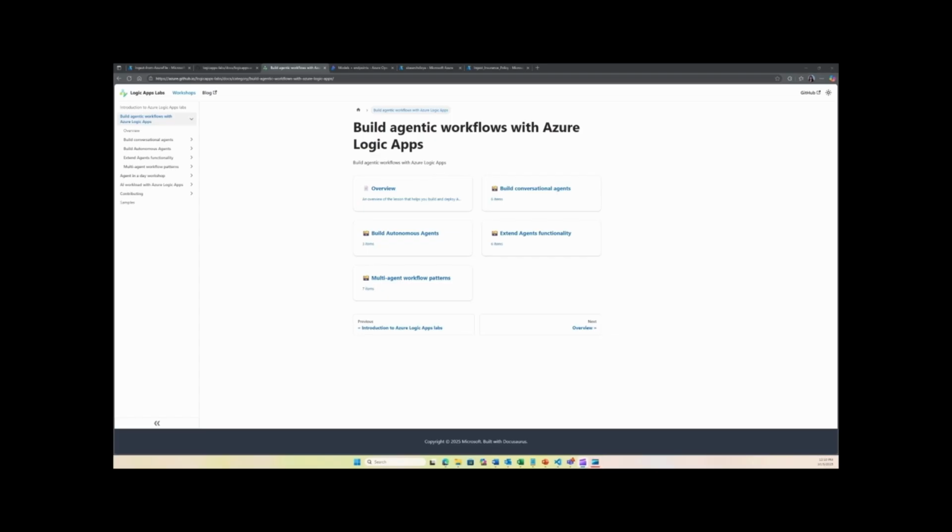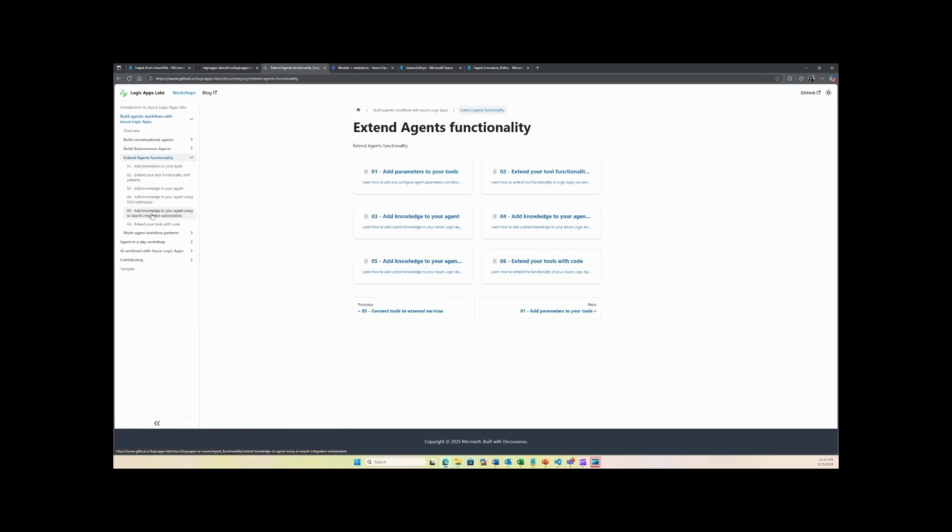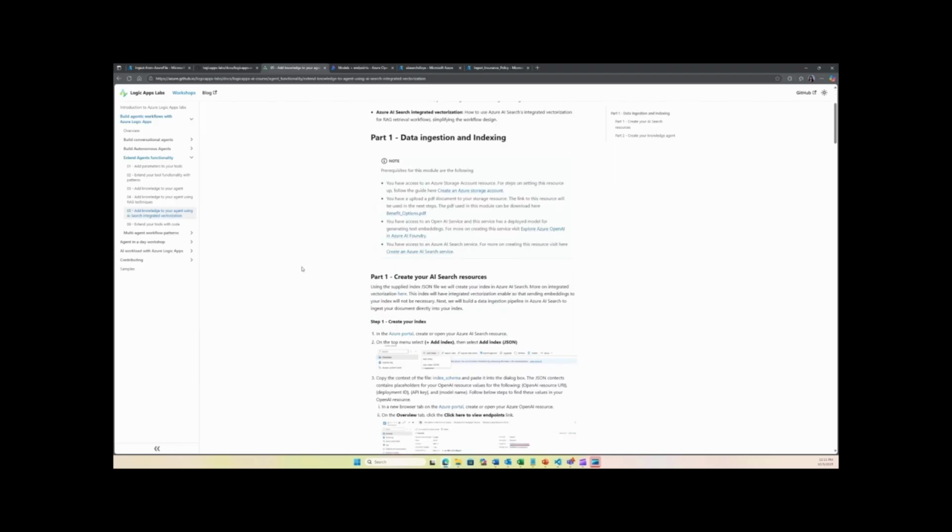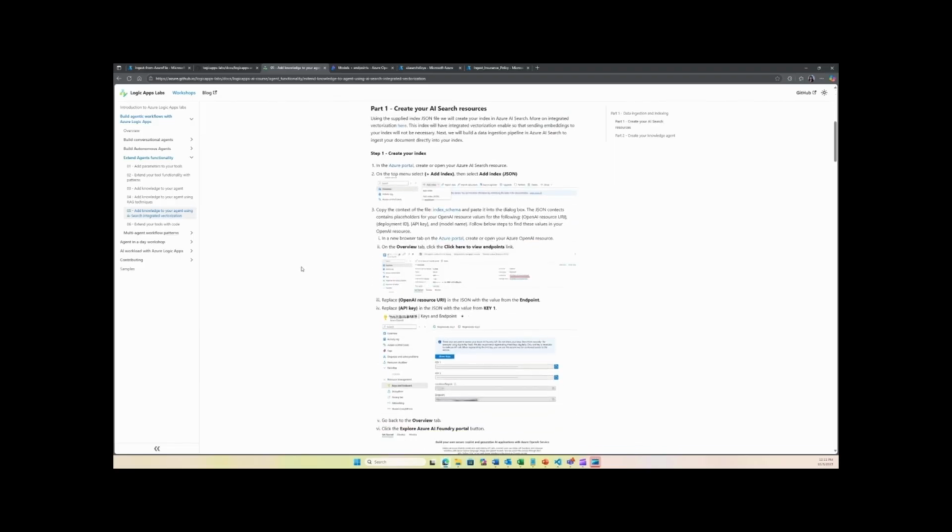So, as a first step, we are going to create an index in AI search that also supports a vectorizer. And here I am in Azure Logic App Labs, and we are going to follow step by step directions in the document here to create the index. So for that, you go into the extend agents functionality and add knowledge using AI search with integrated vectorization. So here we have all the steps, and we are going to follow part one, create your AI search resource and then create the index.